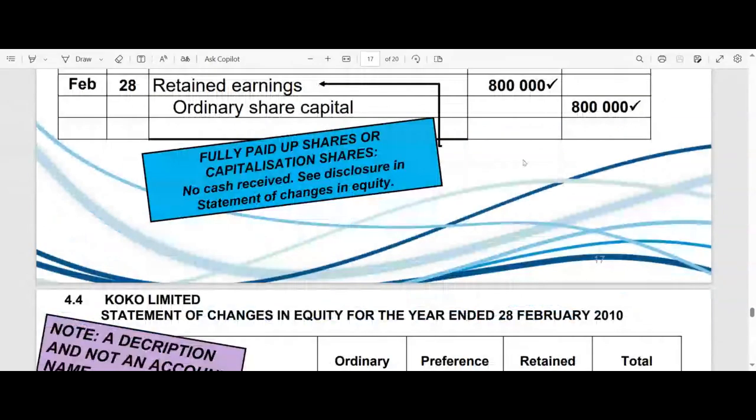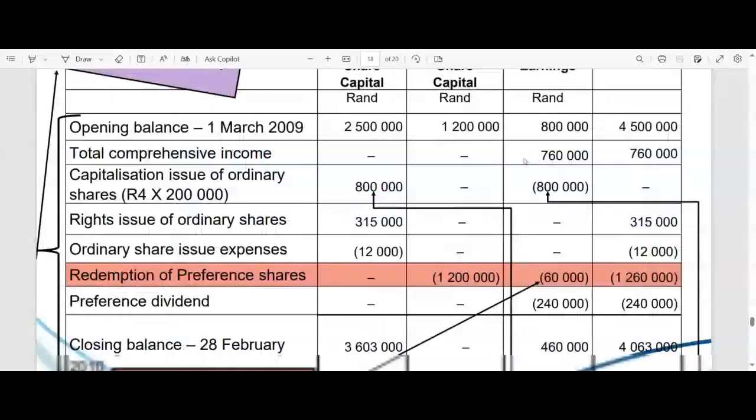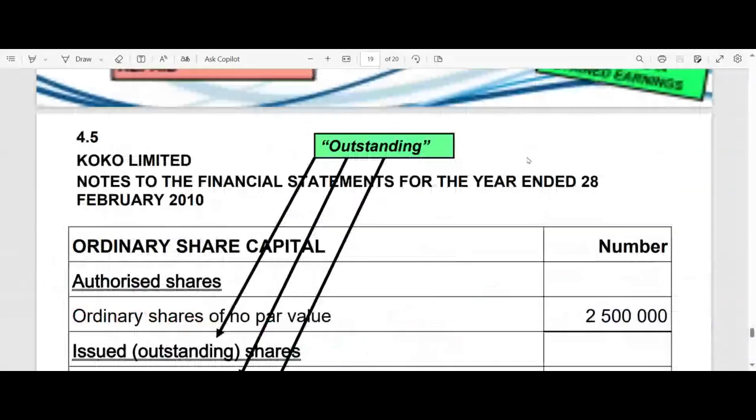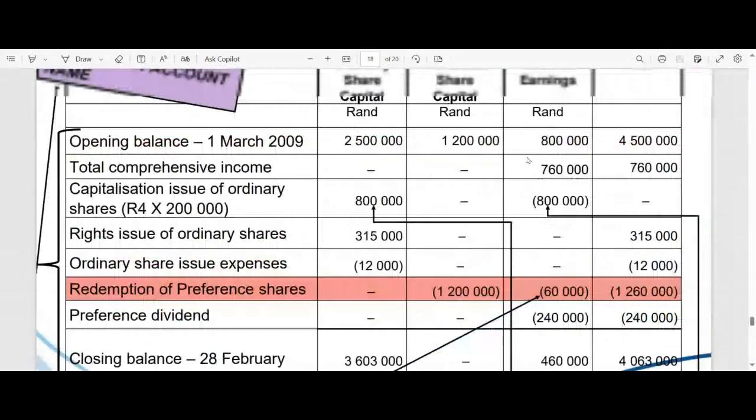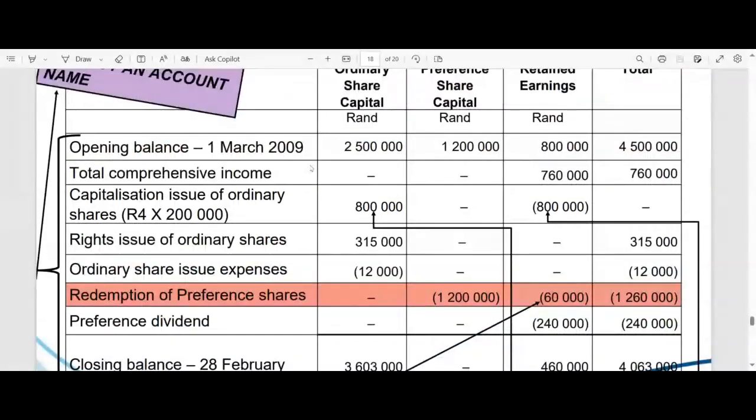And this is the important one, ladies and gentlemen, and that's the other important one. So that you will have to work through on your own, but it's easy now that you know what happened. There we have our opening balances and the other total comprehensive income that they've given us. And there we see all our movements, right?